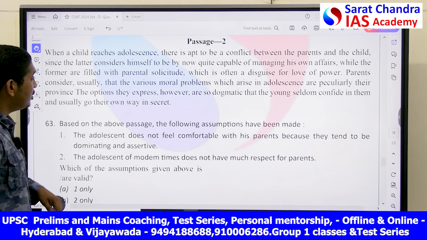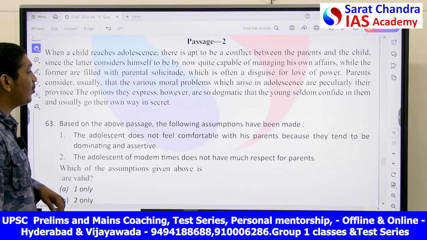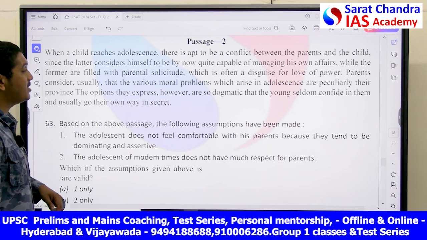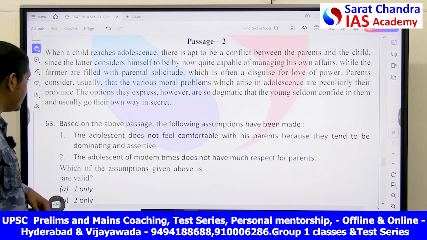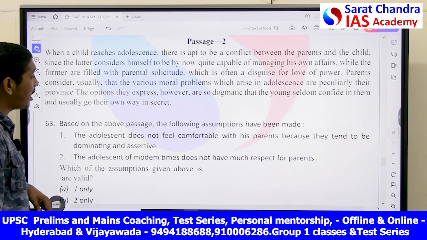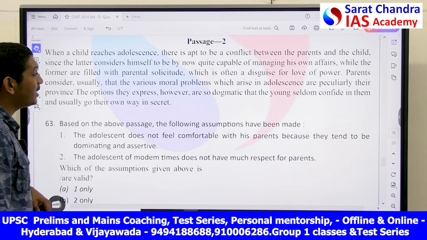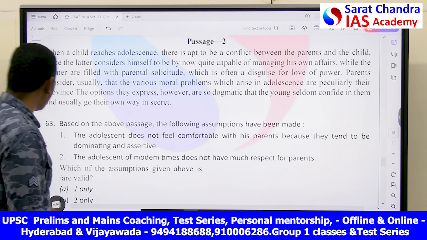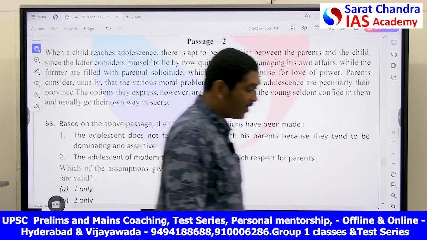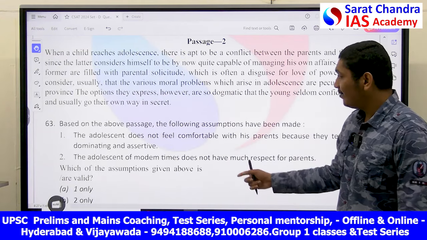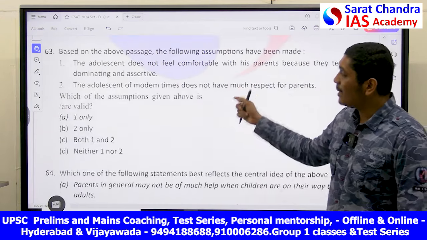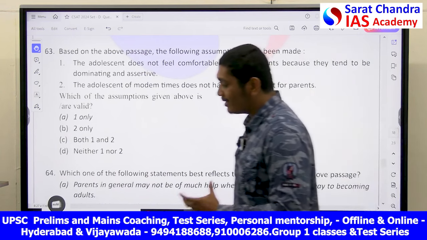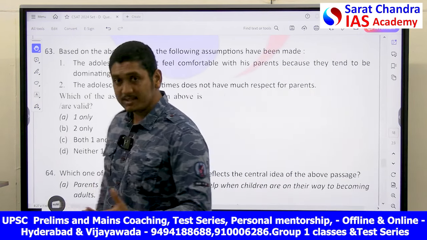Parents consider usually that the various moral problems which arise in adolescence are peculiarly their province. The opinions they express, however, are so dogmatic that the young seldom confide in them and usually go on their own way in secret.